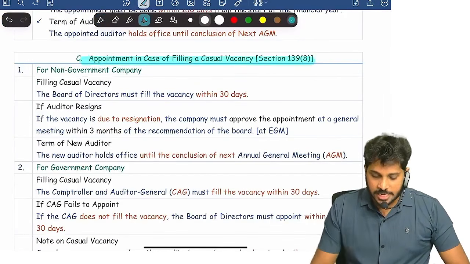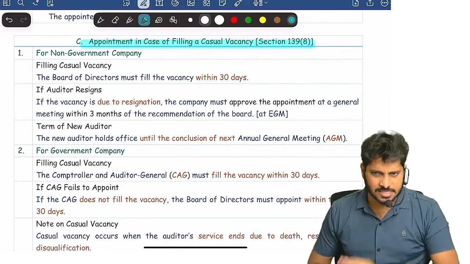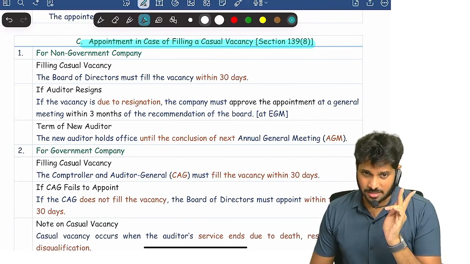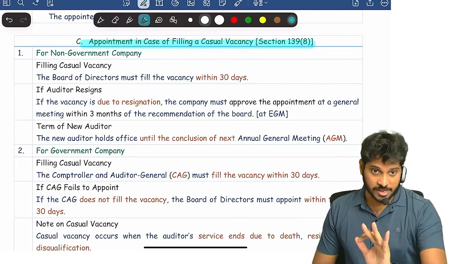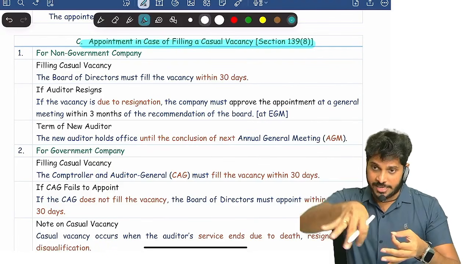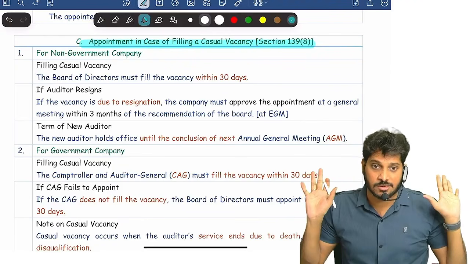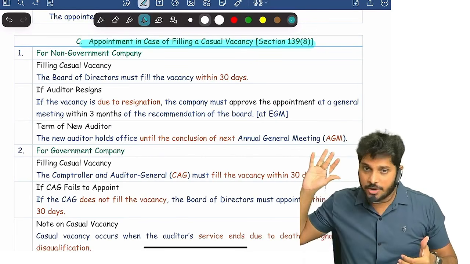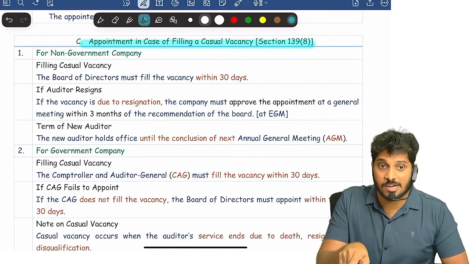Now, appointment in case of casual vacancy. For example, we appointed stat auditor. Now vacancy arises. Why does vacancy arise? Either we removed him, or he resigned, or death, or any other reason. Subsequent disqualification means at the time of appointment he is qualified, but after appointment disqualification arises. And if an auditor after being appointed incurs a disqualification, it is deemed to be automatic vacation. It is deemed that the auditor vacated the office already. Are you getting it? When the auditor vacated, on the date of disqualification itself, we assume that he vacated.